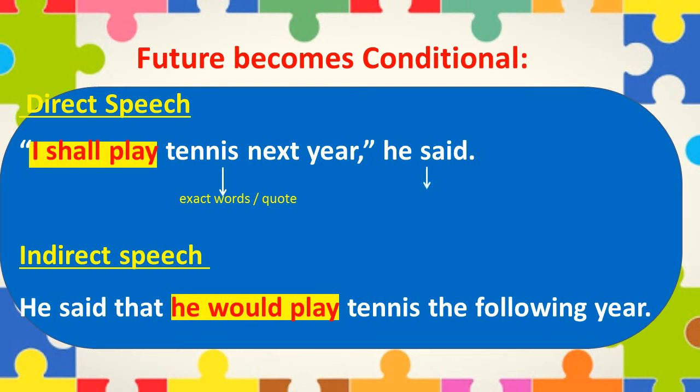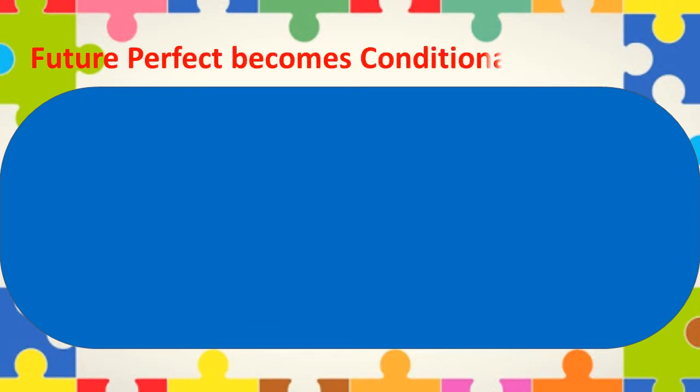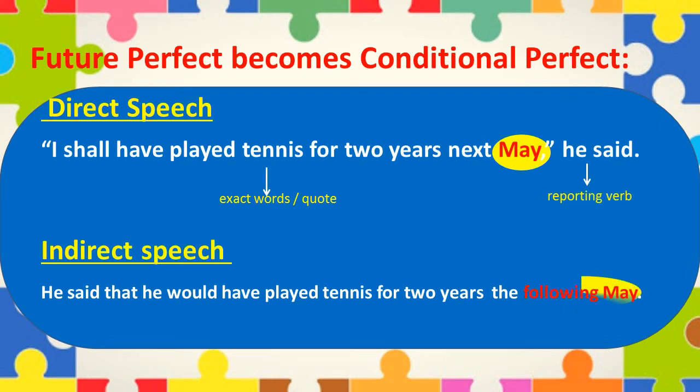In indirect speech, it will become, he said that he would play tennis the following year. Now, let us see future perfect into conditional perfect. Under direct speech, the sentence is, I shall have played tennis for 2 years next May, he said. In indirect speech, it will become, he said that he would have played tennis for 2 years the following May.